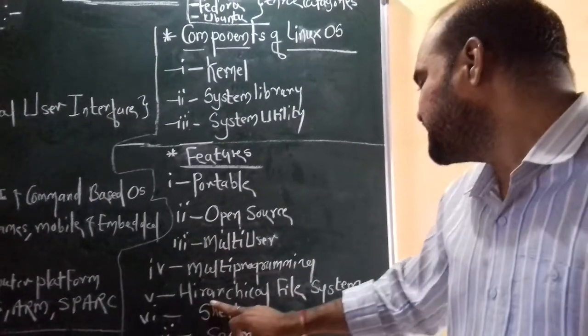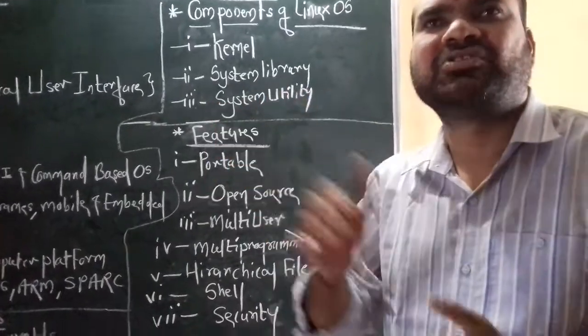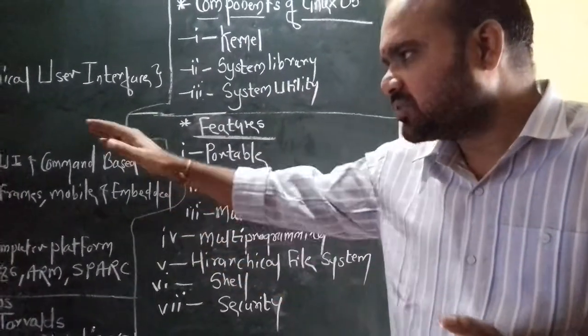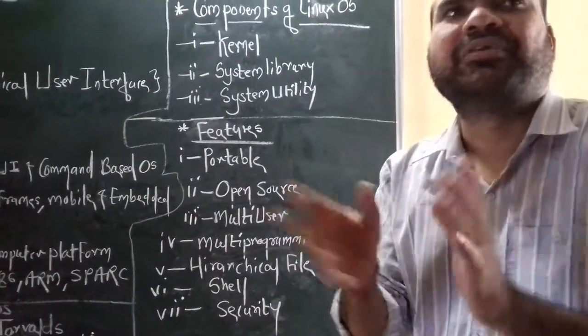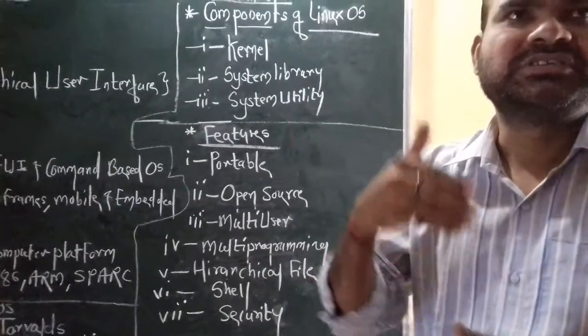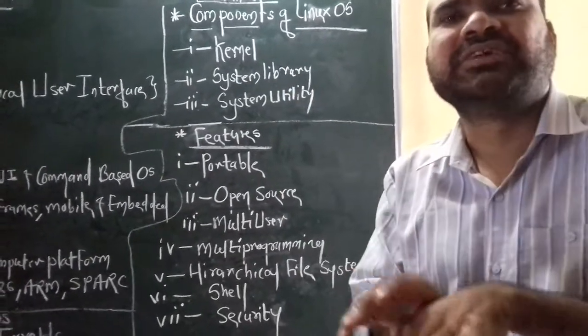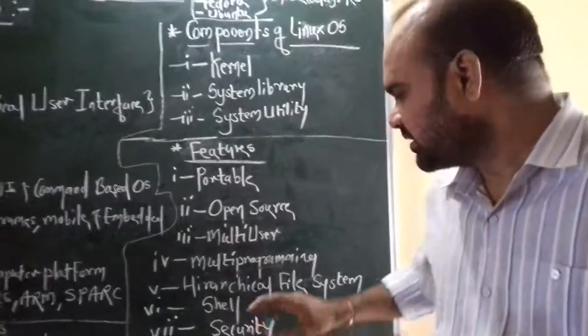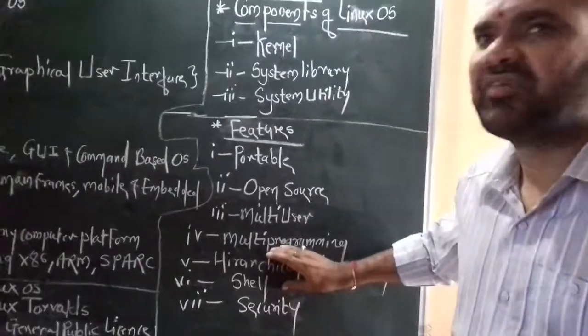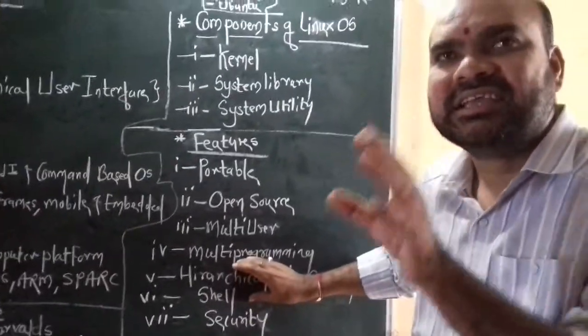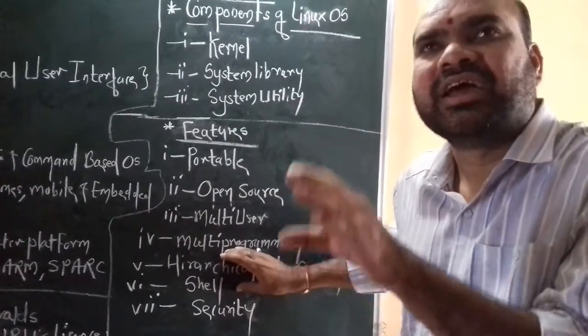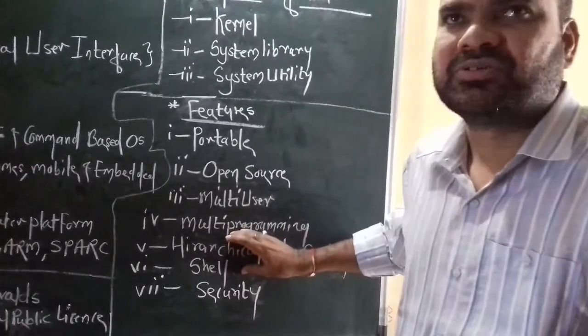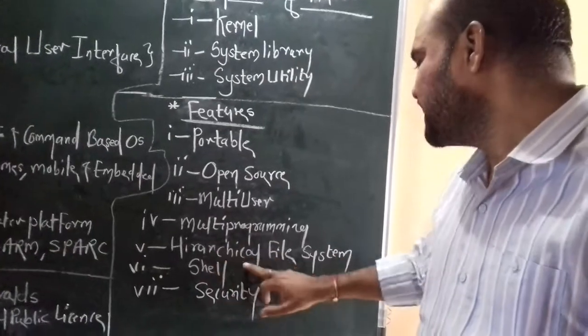Now the next one is the hierarchical file system. What does a hierarchical file system mean exactly? Through this OS you can create a particular file, save that file in a particular folder, and save that folder in, say, the D drive. This kind of thing is a hierarchical file system. It means you can easily navigate and easily find your file in a Linux OS. That is exactly a hierarchical file system.